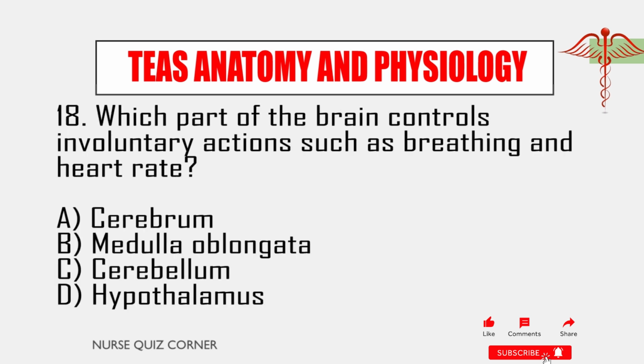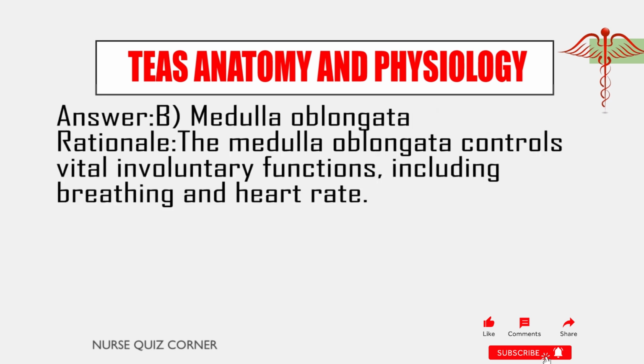18. Which part of the brain controls involuntary actions such as breathing and heart rate? A. Cerebrum. B. Medulla oblongata. C. Cerebellum. D. Hypothalamus. Answer B. Medulla oblongata. Rationale: the medulla oblongata controls vital involuntary functions, including breathing and heart rate.